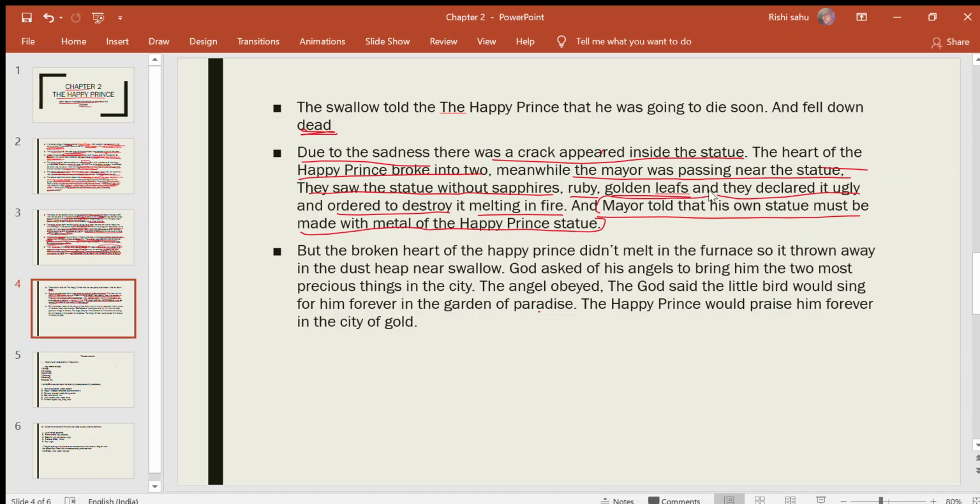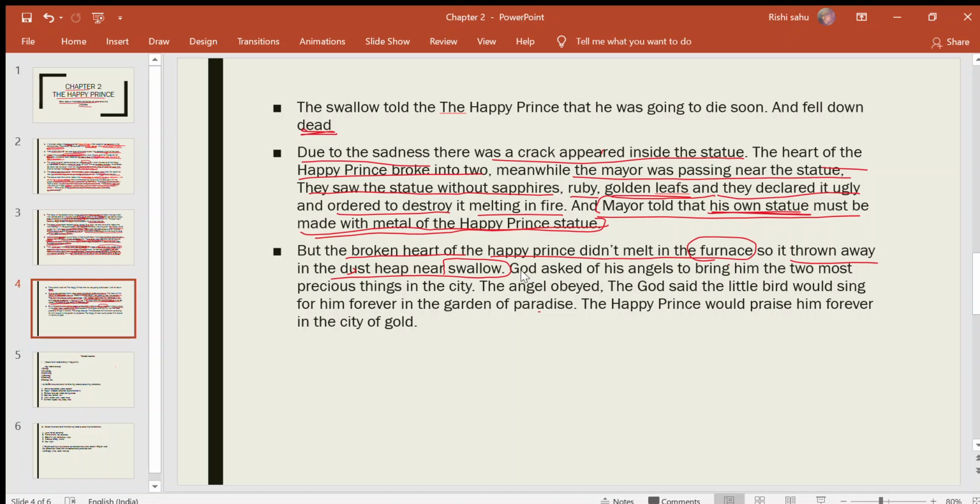Here the mayor told that his own statue must be made with the metal of the Happy Prince statue. But the broken heart of the Happy Prince didn't melt in the furnace. Furnace means bhatti. So it was thrown away in the dust heap, near where the swallow bird's dead body was lying.